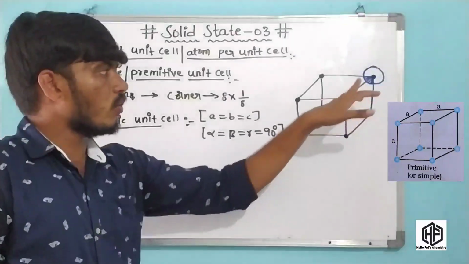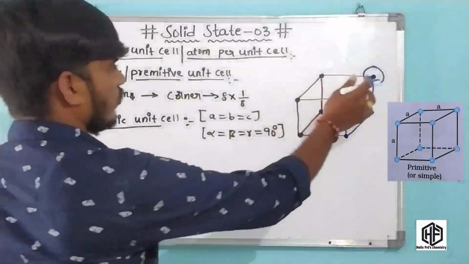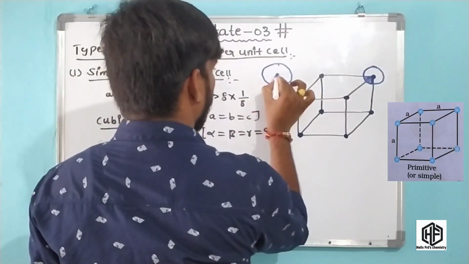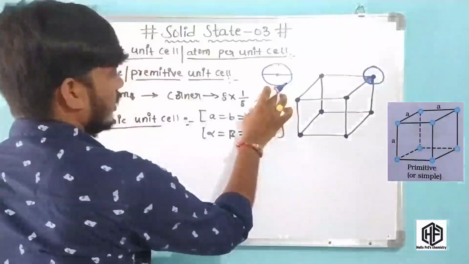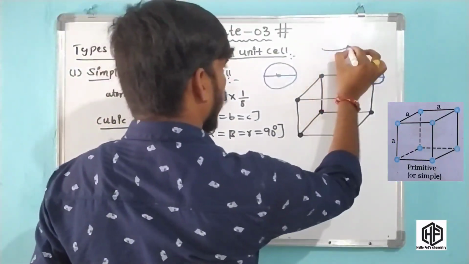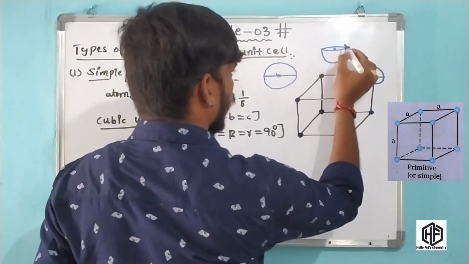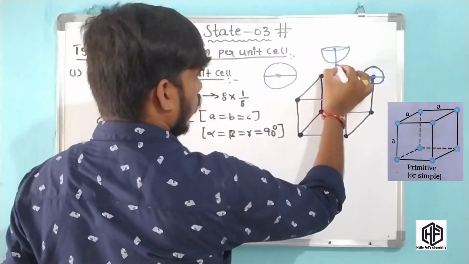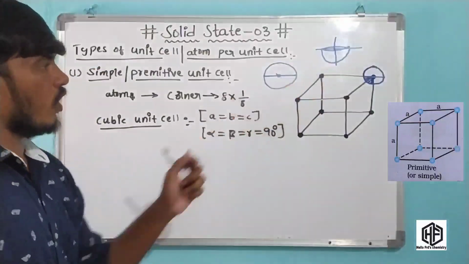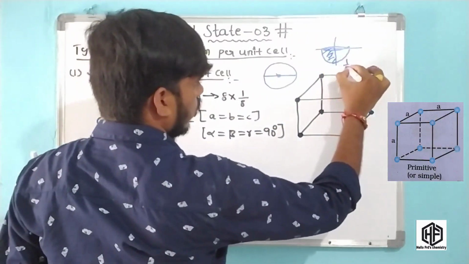Now imagine this atom is a ball, and this is the center, and this is half of the ball. This half of the ball is divided into 4 parts, and this part is called the 1/4 part.